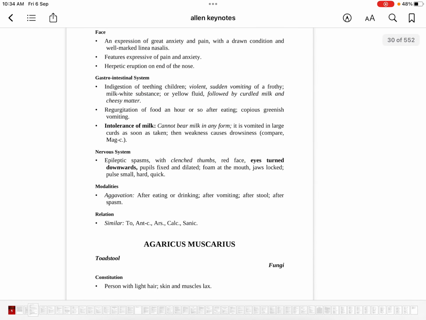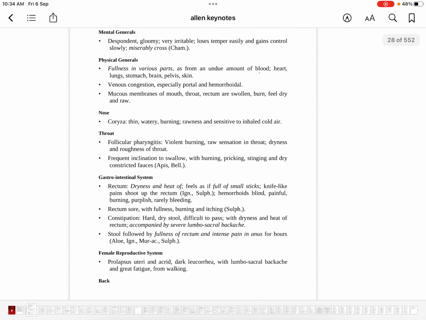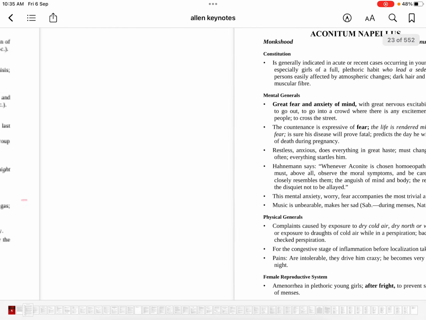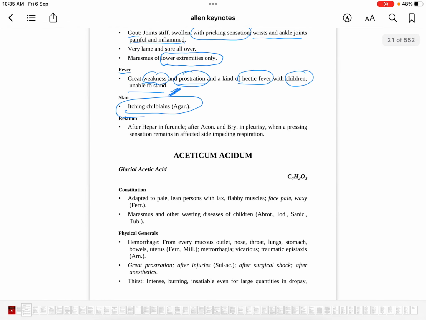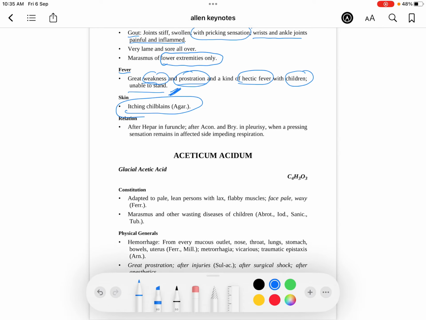once you have understood this, we have to go back to abrotanum. You can just go back to abrotanum. So now, very important relation. In all your 16 MCQs of AIAPGET, 2 to 3 MCQs will come from this relation part of these drugs. So very important.